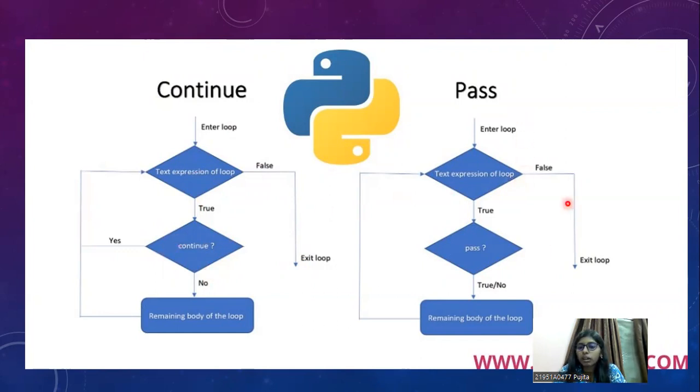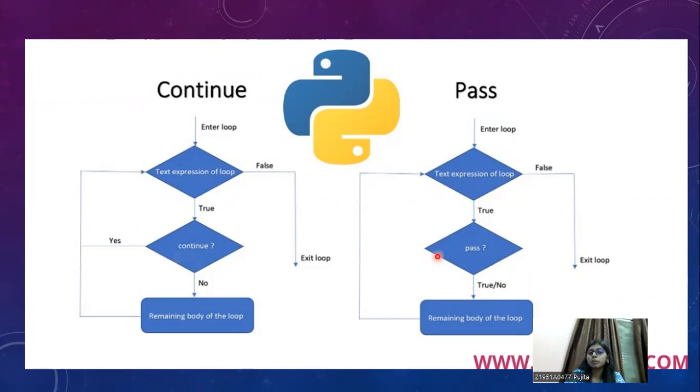Here comes a pass statement. So here also, when you enter the loop and reach the test expression of the loop, when the test expression is true, it will ask whether to pass or not. When it is true or false, in both cases you will go to the remaining body of the loop. It doesn't interfere at all. In both cases, you'll go to the remaining part or body of the loop, unlike the continue statement.